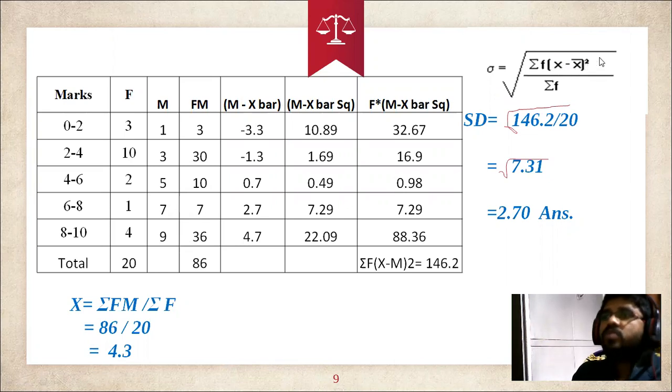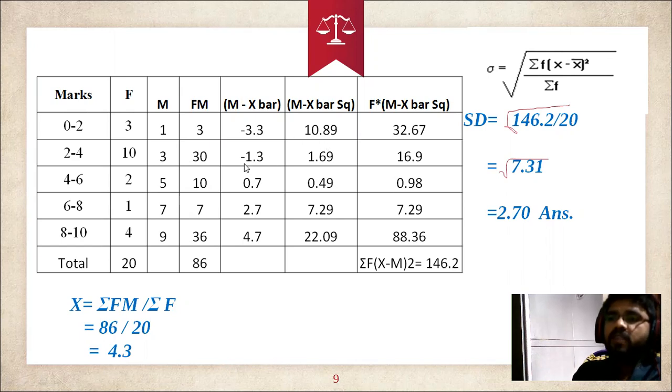After calculating x minus x bar, we need the whole square. Here m minus x bar square. Minus 3.3 into minus 3.3, minus into minus is plus, 3.3 into 3.3, 10.89.